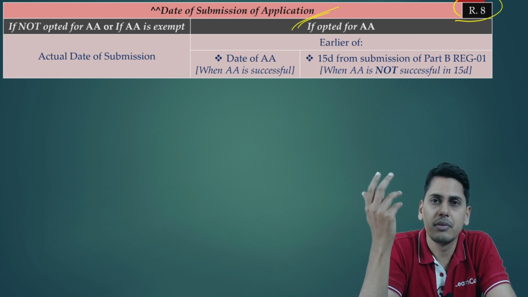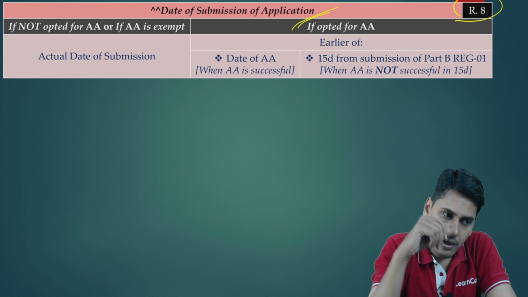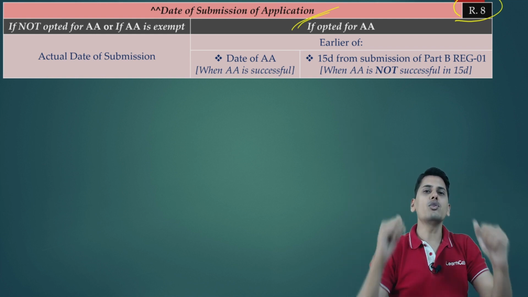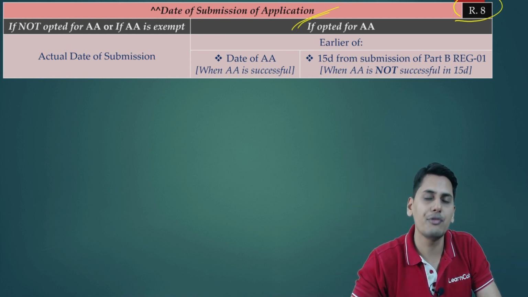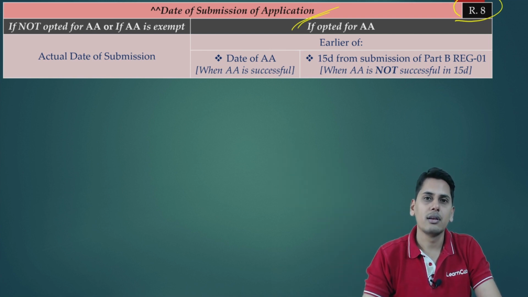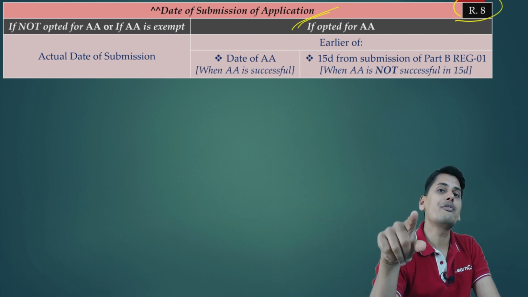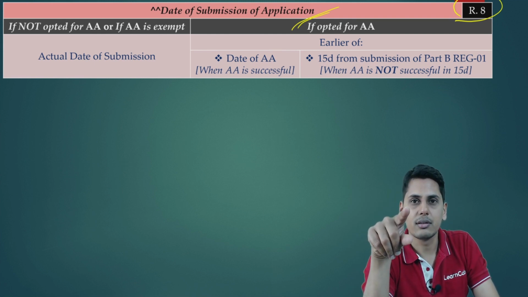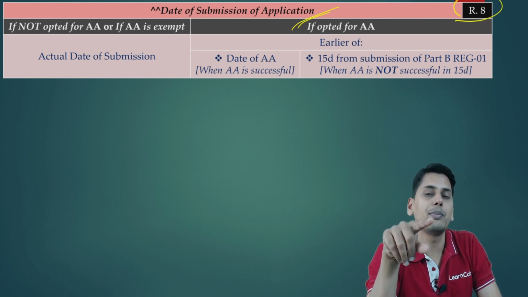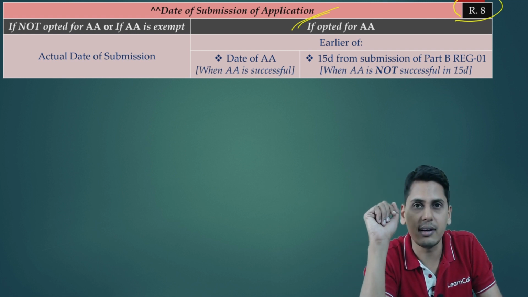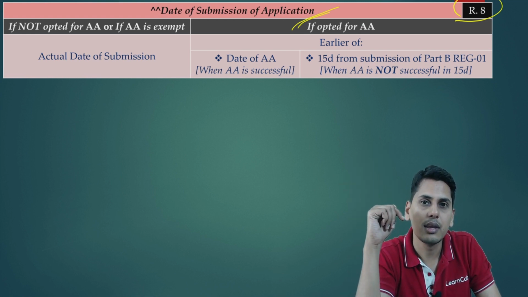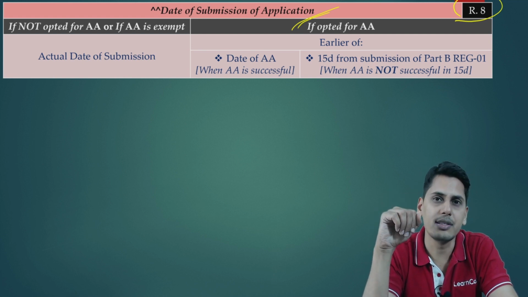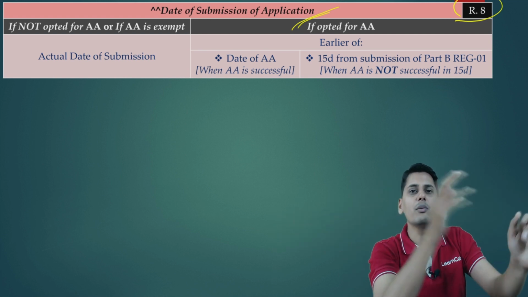Is it going to take some time? Yes. Now friends, it is going to take some time, agreed. But how long? Let's suppose it takes 2 months, 3 months, 4 months. Till such time, is my application still pending? Because when I opted for Aadhaar authentication, the date of submission of application is going to be the date on which Aadhaar is authenticated. Only on that date will I receive an ARN number, an acknowledgement. The question is, friends, how long is this application going to stay in pending mode?